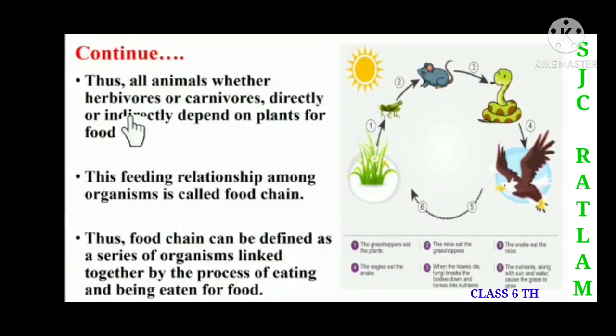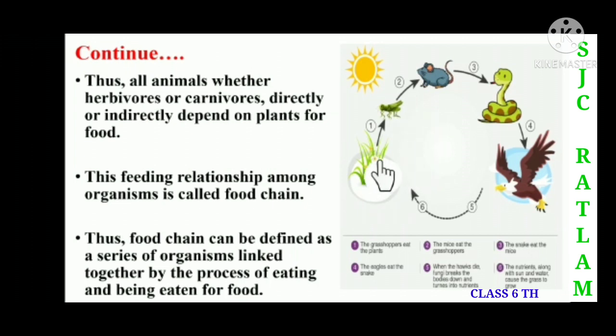Now here we can see that all animals, whether herbivorous or carnivorous, directly or indirectly depend on plants for food. So children, here you can see that the herbivorous and the carnivorous depend directly or indirectly on the plants for food. So children, in this picture you can see the food chain.